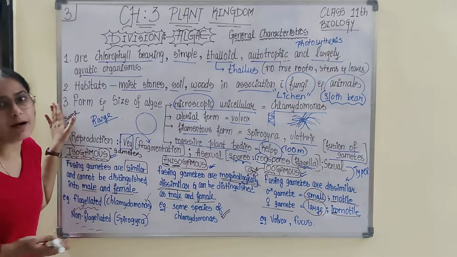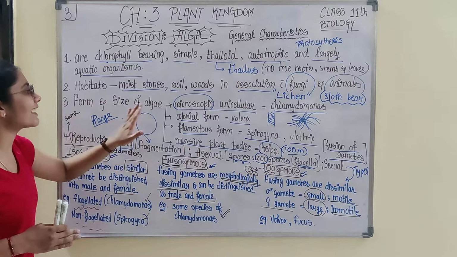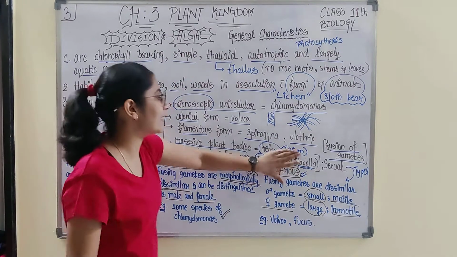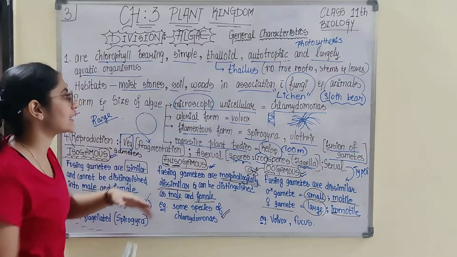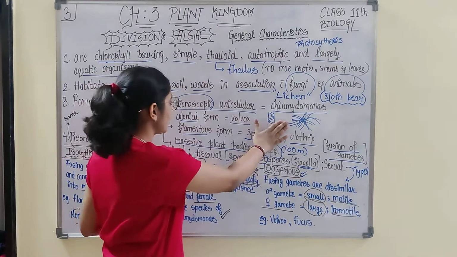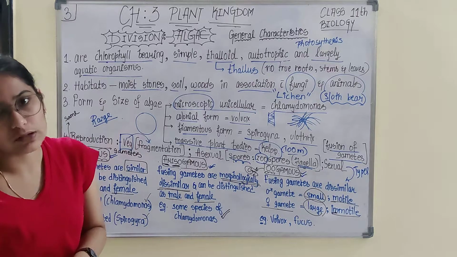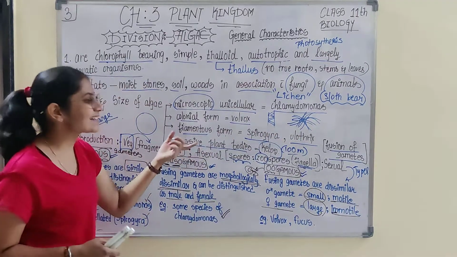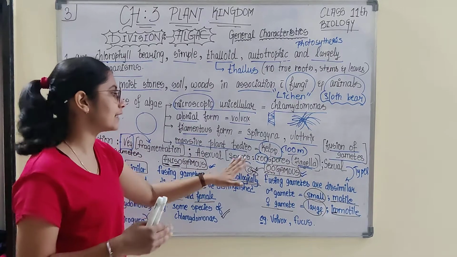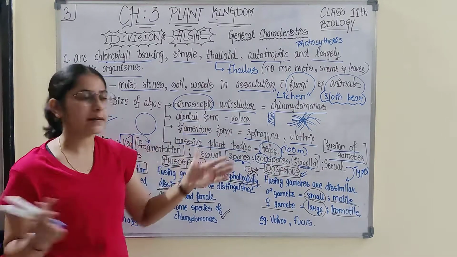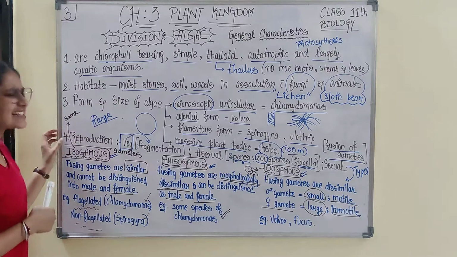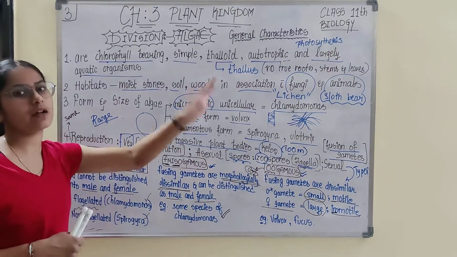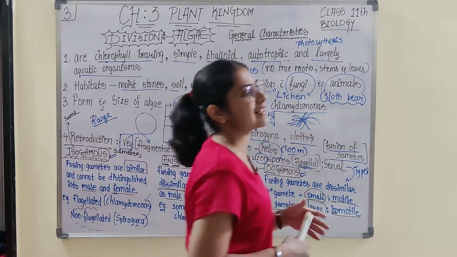If I talk about form and size of algae, it varies from microscopic to massive, up to 100 meters. We see microscopic unicellular Chlamydomonas, colonial form Volvox, filamentous forms Spirogyra and Ulothrix. Massive plant bodies made by algae are kelps, which are up to 100 meters. If I talk about reproduction, everything occurs: vegetative as well as asexual and sexual.